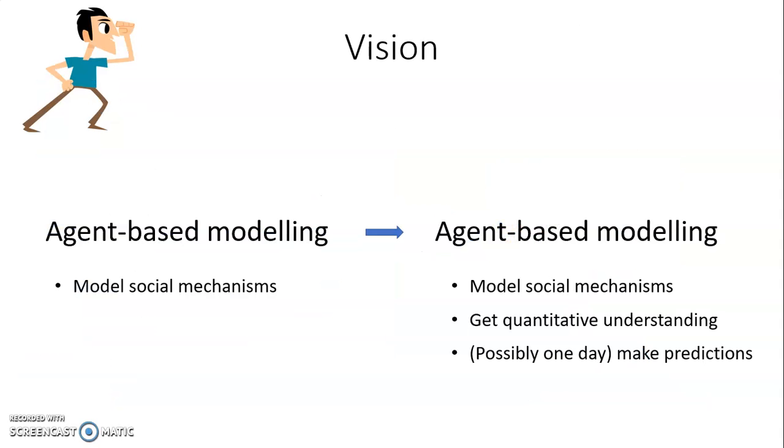The vision is that with Tree of Knowledge, agent-based models could in future not only be used to make general models of social mechanisms, but also to get an exact quantitative understanding of these social mechanisms, and to possibly one day make reasonably good predictions of social systems.